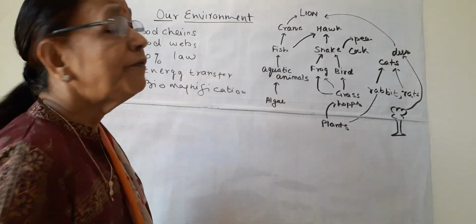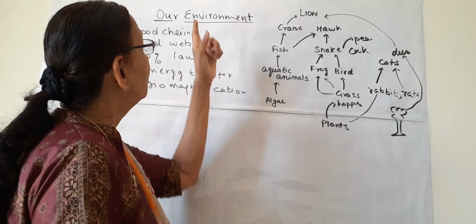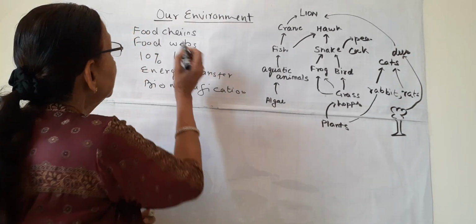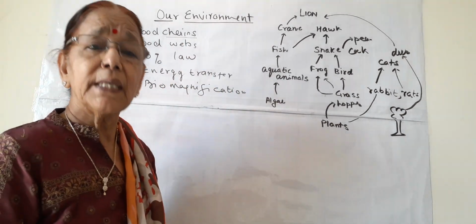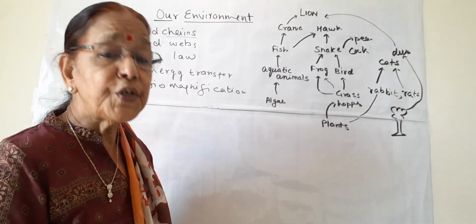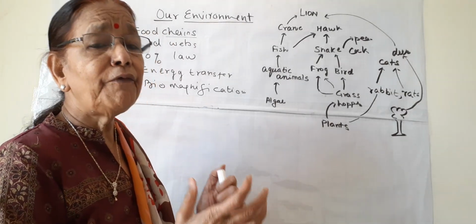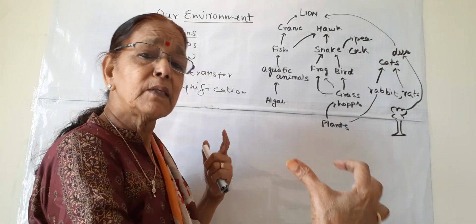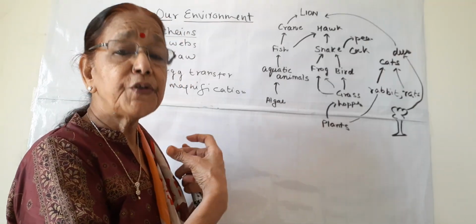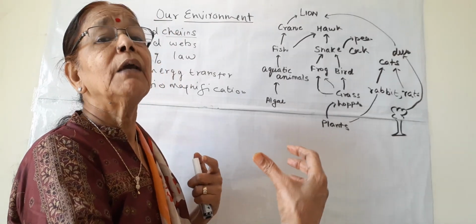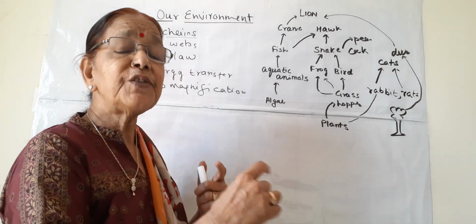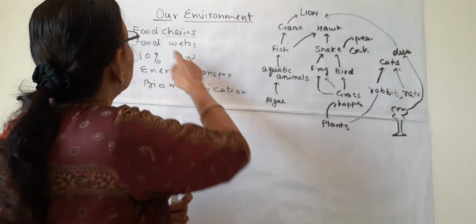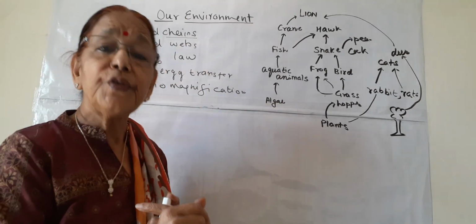So coming to the first topic, food chains. As the name indicates, it should be some series or some chains. So we can form a series of organisms or a chain of organisms which feed on one another, and this chain or this series is known as food chains.